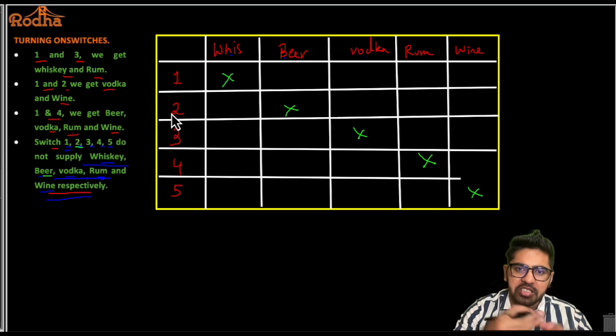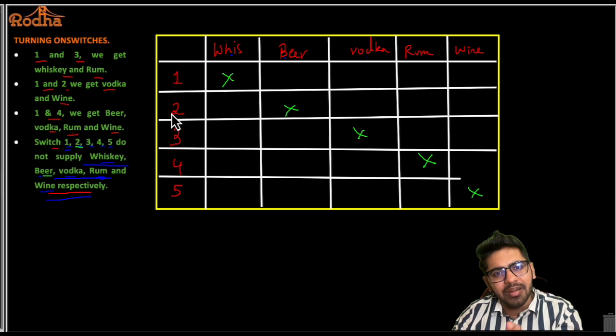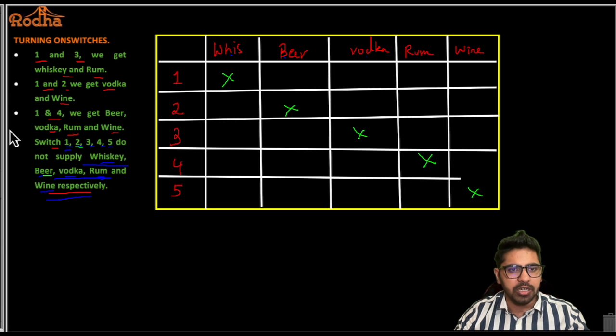सोचो crosses scattered पड़े हो, and now I have done it in such a way कि एक diagonal मेरा cross आ रहा है, right? So doesn't it make the diagram look beautiful? And also it increases, you know, your understanding of this set here. काफी clarity मिलेगी while solving. ठीक है ना, चलो let's try to solve this particular set here now. So 1 and 3 we get whiskey and rum. ठीक है, that is my first condition.